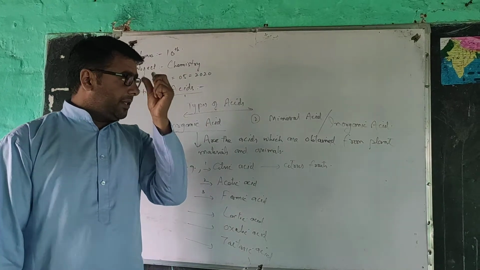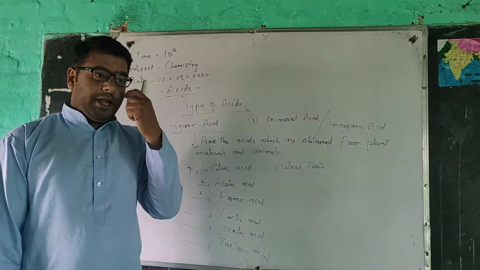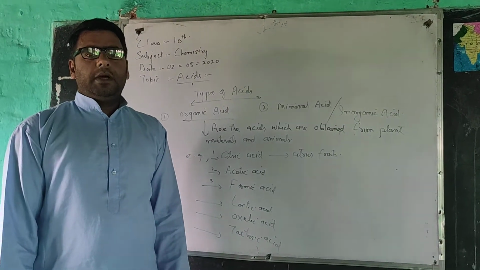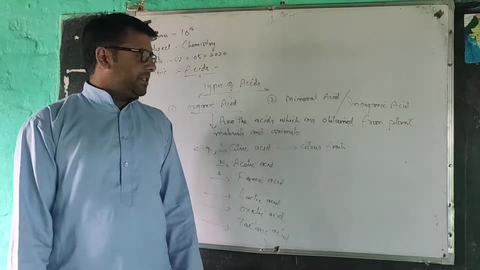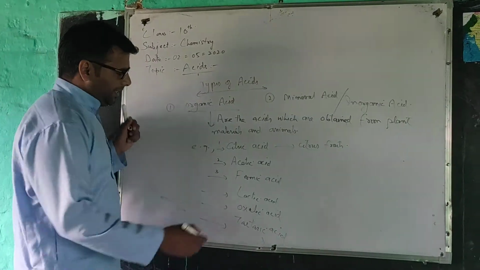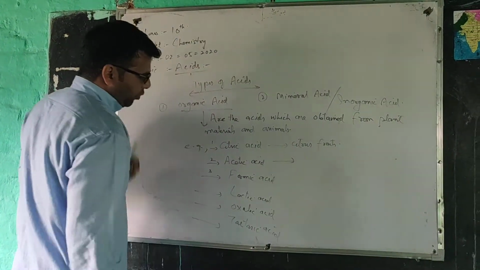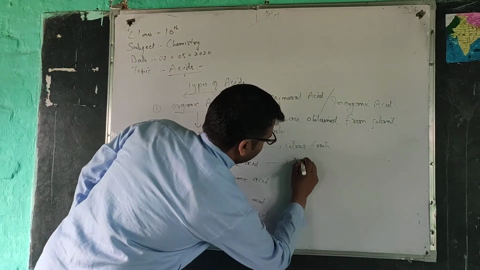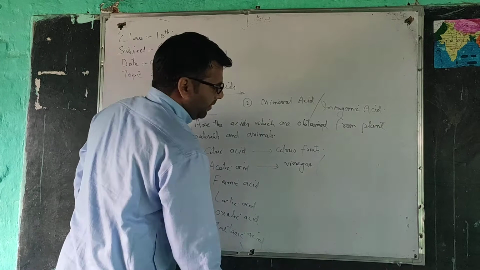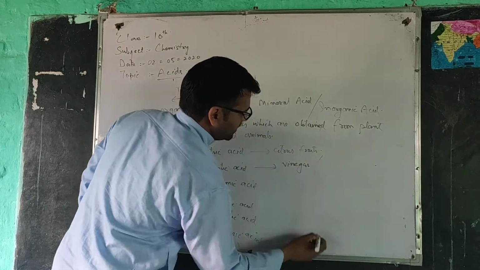Citrus here means that they are sour in taste, for example unripe grapes. Second, acetic acid is obtained from vinegar, or its Hindi name, sirka.